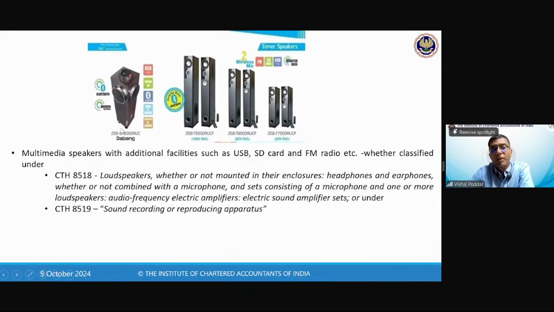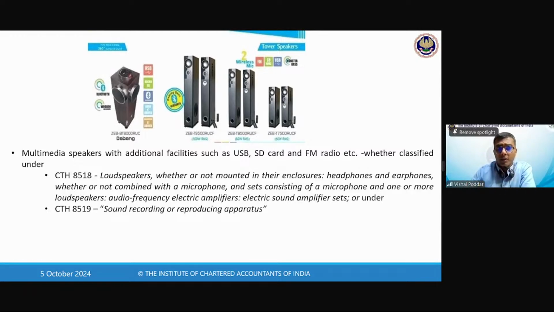So you have multimedia speakers. Now these speakers have additional facilities, like a USB port, an SD card slot, even a radio. Now even your mobile phone has so many things. When your mobile phone has even a radio and a clock and so many things, it is also used as an instrument to hear music, watch movies. So where will you classify? We go by the essential character.